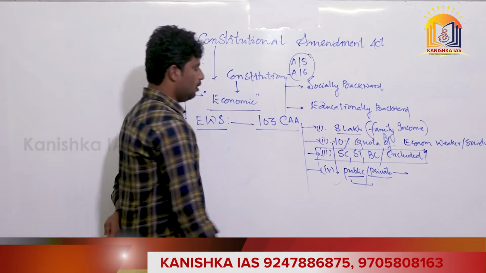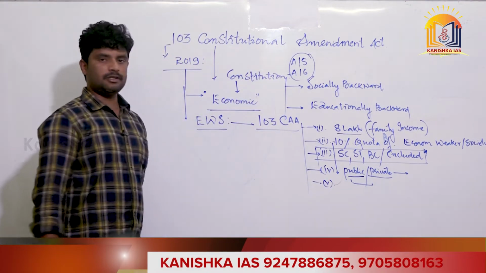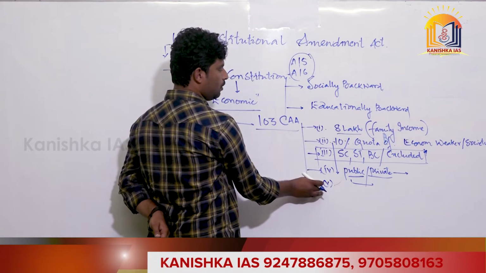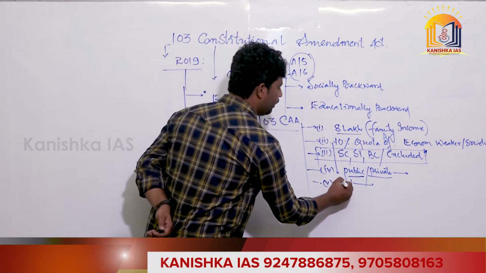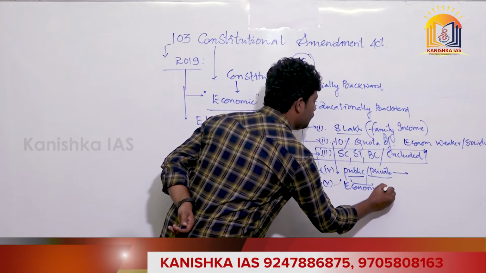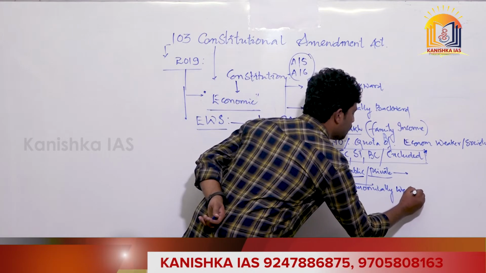institutions, isn't it? When it comes to the fifth provision, it empowers that the 10% quota of reservations is applicable to those who are exactly economically weaker sections of the society.